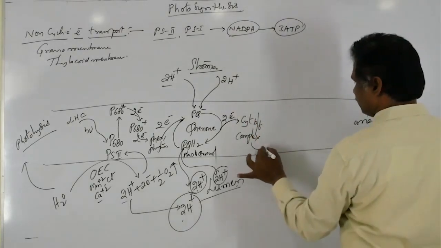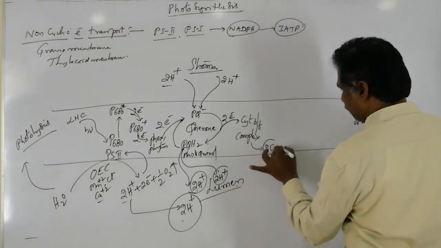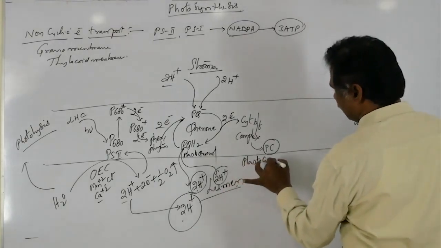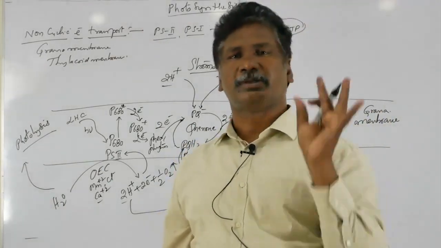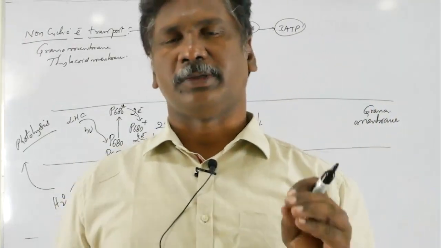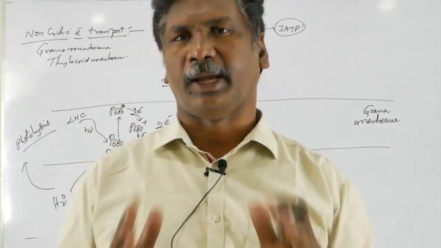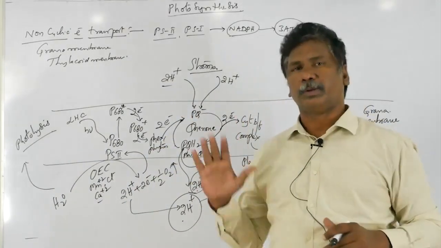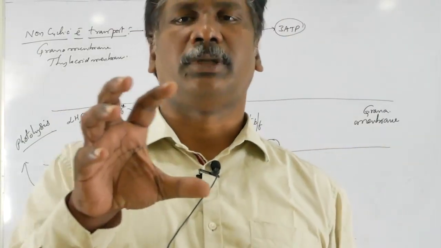Then after that they are accepted by another electron acceptor, that is called PC. PC means plastocyanin. Plastocyanin is the copper containing compound present within the photosynthetic electron transport, and it is also called a mobile carrier. That means it freely moves from one place to another within the thylakoid membrane towards the lumen side.